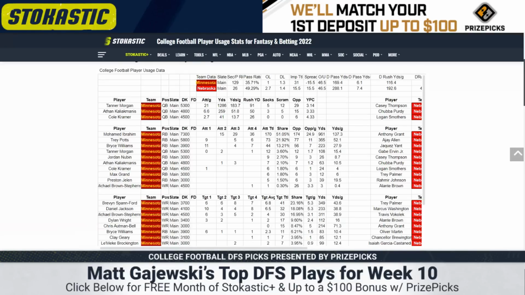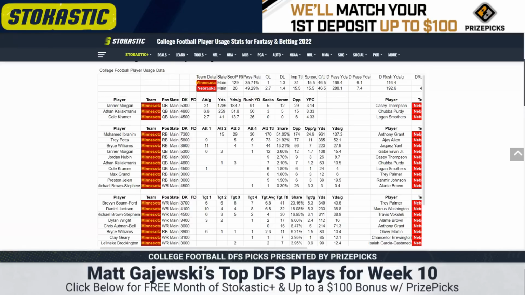He only averages 184 yards per game on 21 attempts, not 24. It's even worse. There's just no upside with Morgan, even at the price. He's your stereotypical high floor, low ceiling guy. That stems to the pass catchers too. And I think the only guy that's worth mentioning is Brevin Spanford, a really cheap target getter.